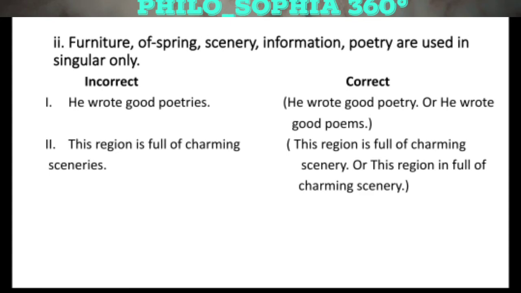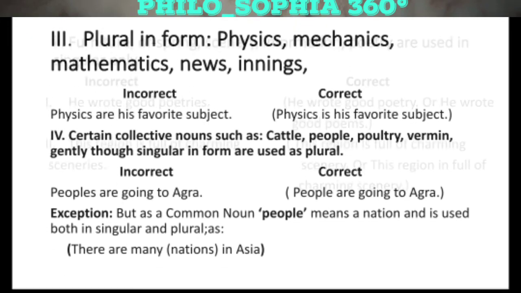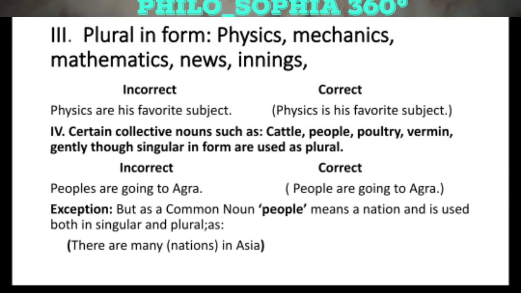On the other hand, there are some words which are plural in their form but always used in singular. For instance, words like physics, mechanics, mathematics, news, innings. These words are plural in their form, but in the real sense they are singular words. For instance, we have a sentence that physics are his favorite subject.